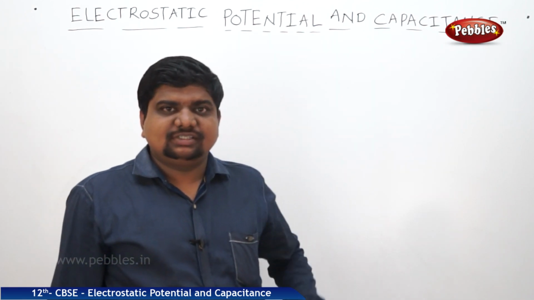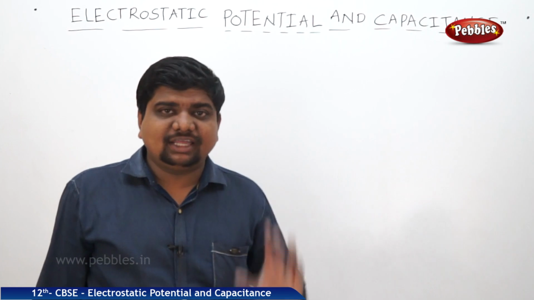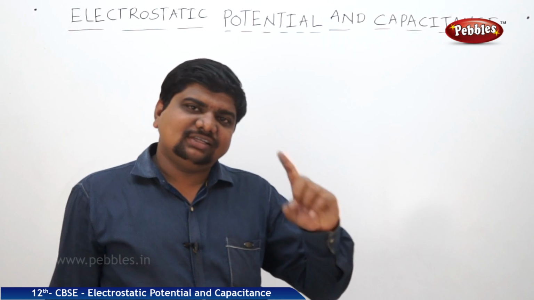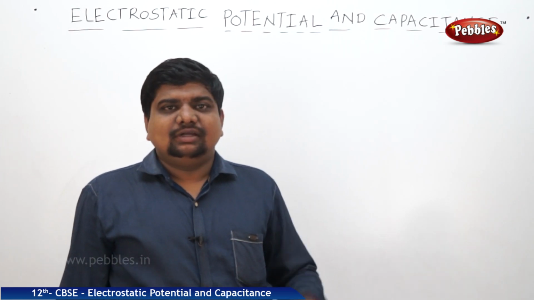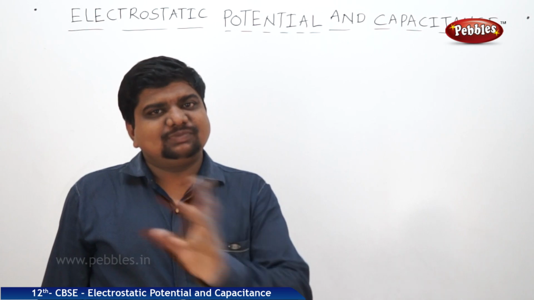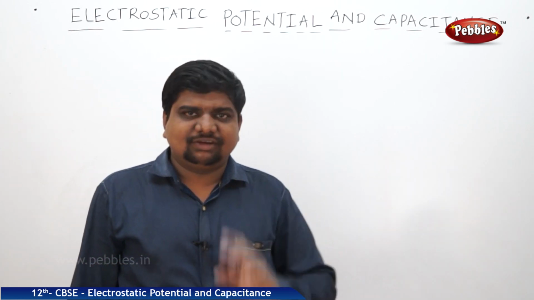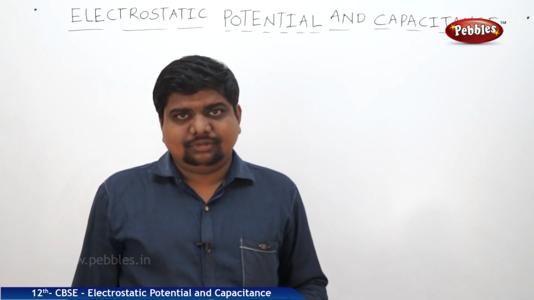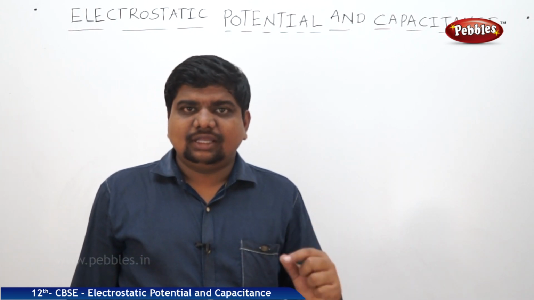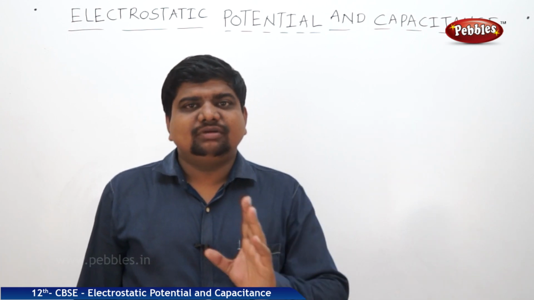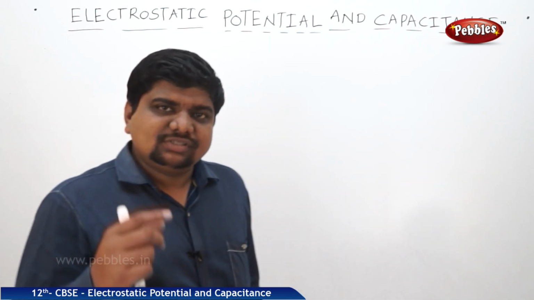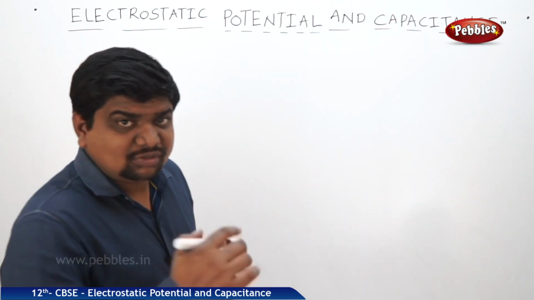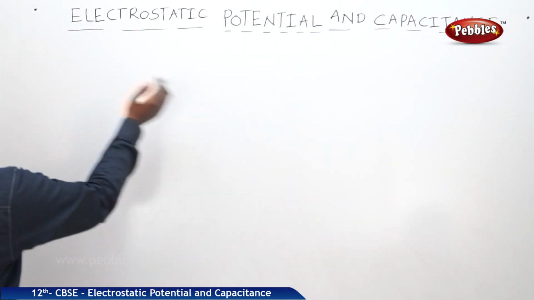Next we are going to discuss the potential energy for an electric dipole placed in a uniform electric field. Initially, in the lessons on electric charges and fields, we discussed the couple acting on a dipole placed in an external electric field. Now we are going to discuss the potential energy of an electric dipole placed in a uniform electric field. Some of the theory is similar to the previous case, but there will be some changes. What are those changes, and how is this expression obtained?